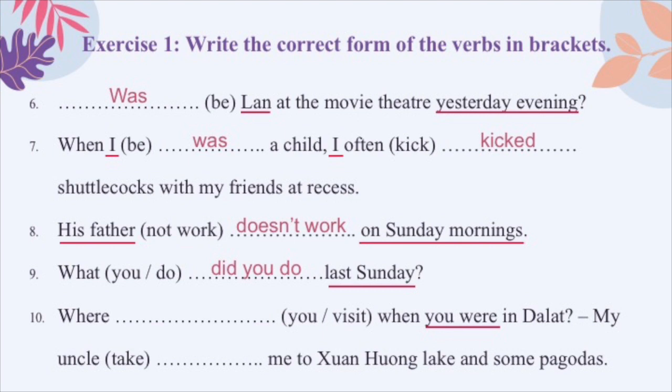Number 10. When you were in Đà Lạt. Okay, so you can see that they use the past form of be, that is were. It means that this person is asking about something happened in the past. So we have to use past simple. And again, it is a question. We use did plus subject plus verb bare. And we write, where did you visit when you were in Đà Lạt? And for the answer, you need to use past simple too.